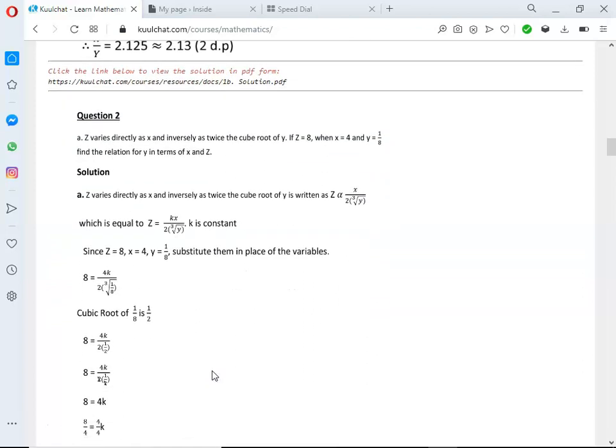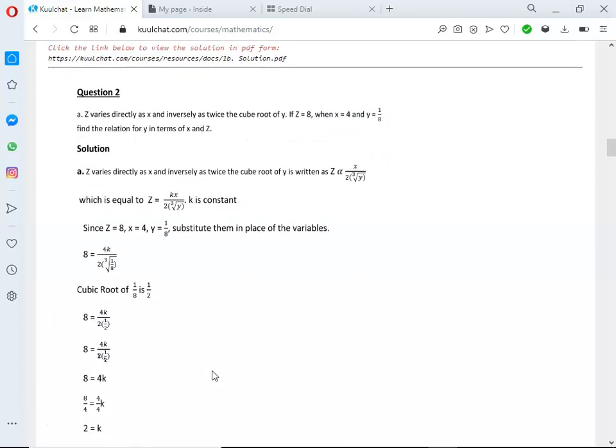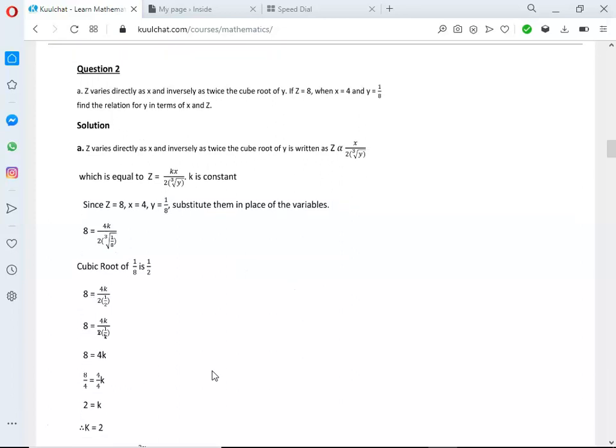So we have question 2. Okay, this is a 2019 past question, which says: z varies directly as x and inversely as twice the cube root of y. If z is equal to 8 when x is equal to 4 and y is equal to 1 over 8, find the relation for y in terms of x and z.